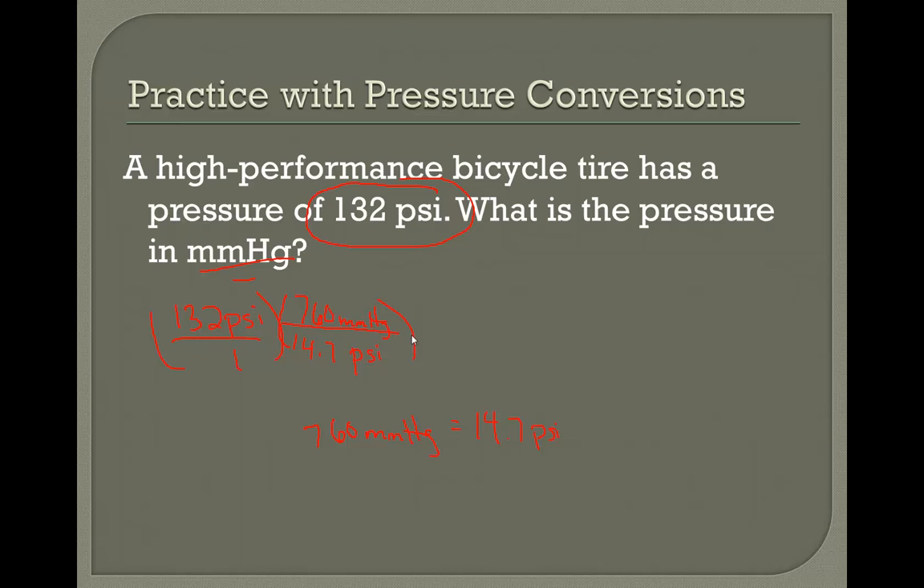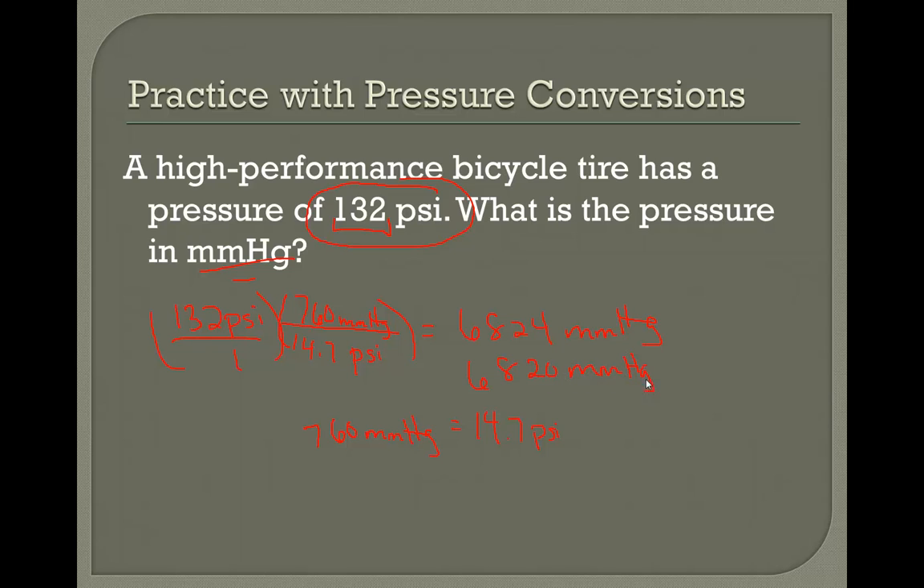So 132 times 760 divided by 14.7 comes out to be 6824 millimeters of mercury. Our number in the question itself only has 3 significant figures, so it comes out to be 6,820 millimeters of mercury.